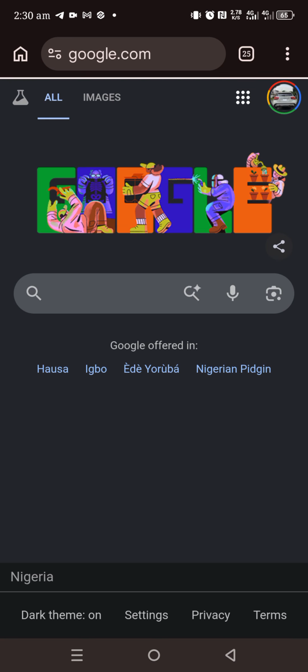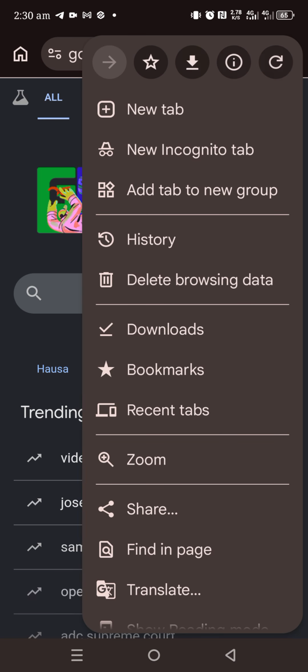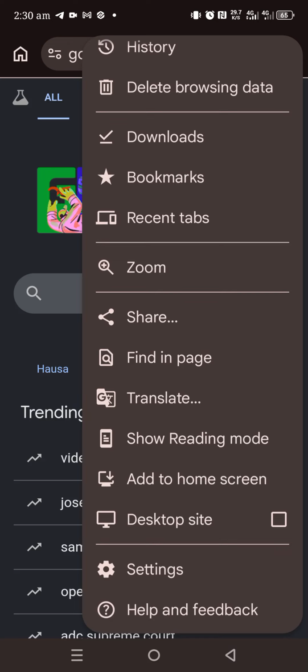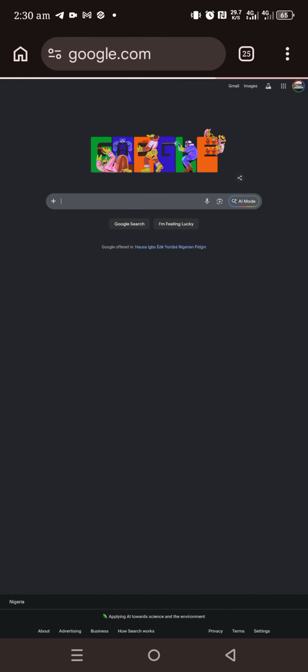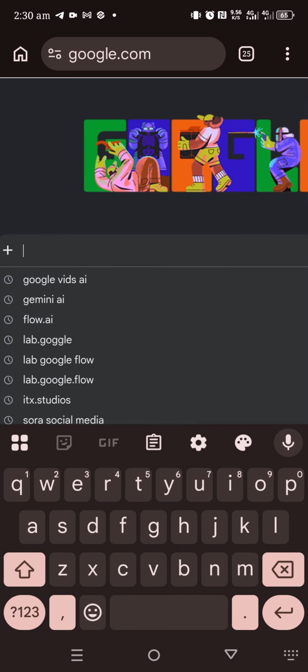So all we need to do is go back to our home page, then move over to these three dots here, and then switch to desktop site. So your phone is going to look like this. You can flip it any way you like. When you're done, go back to this place and click Google Vid AI. Then let's see what happens.